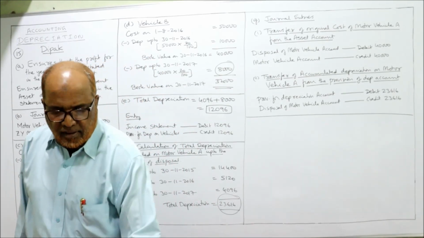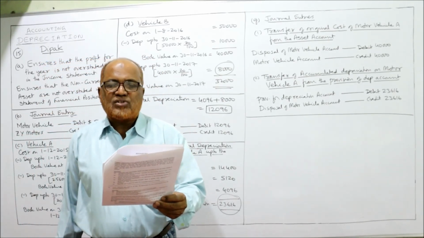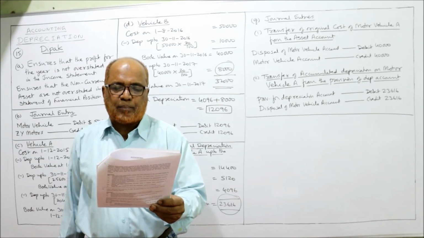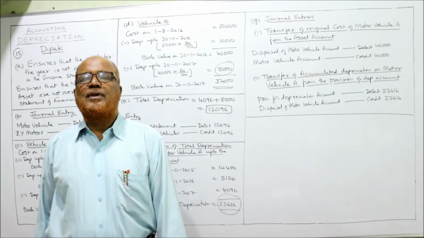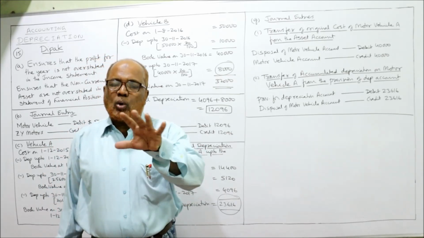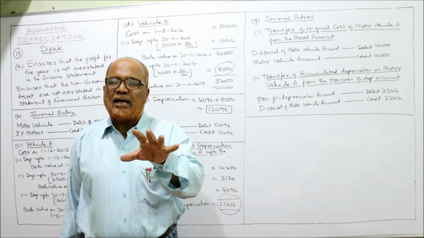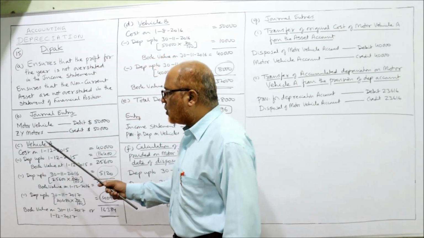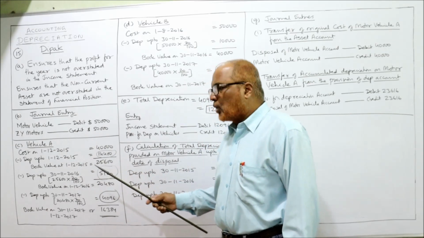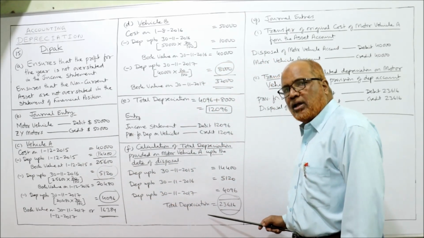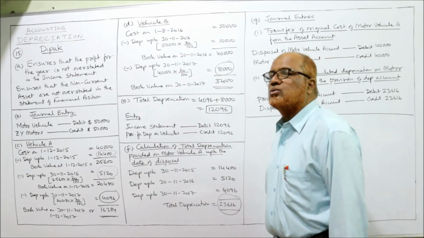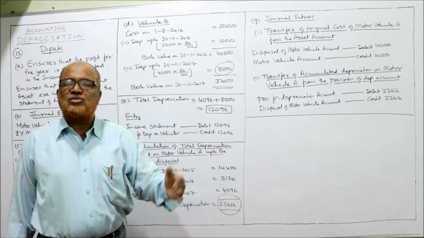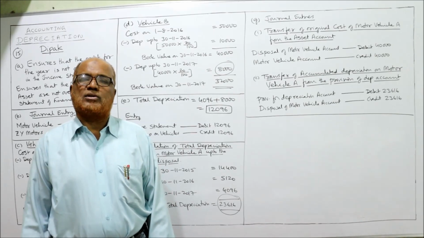Last and final entry we have to pass, the transfer of accumulated depreciation on motor vehicle A from the provision for depreciation account. Second entry, the total depreciation provided on that motor vehicle which is sold. Which motor vehicle is sold? A motor vehicle is sold. What is the total depreciation provided on A motor vehicle? 23,616. This 23,616 should be transferred to asset disposal account.